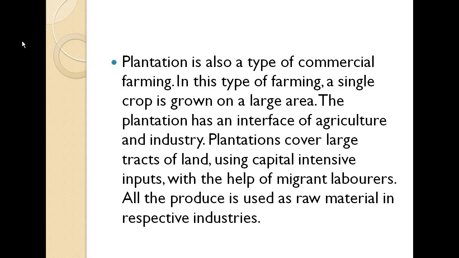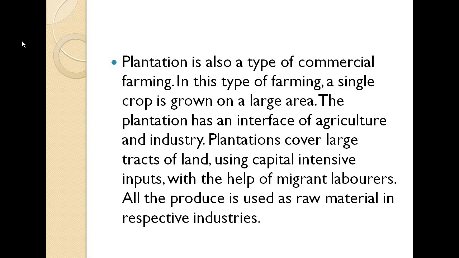Whatever crop they produce, they have the same sort of industry for that crop in that area, where it is manufactured. So both have an interrelation with each other.